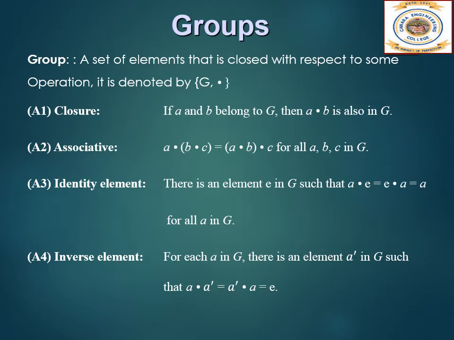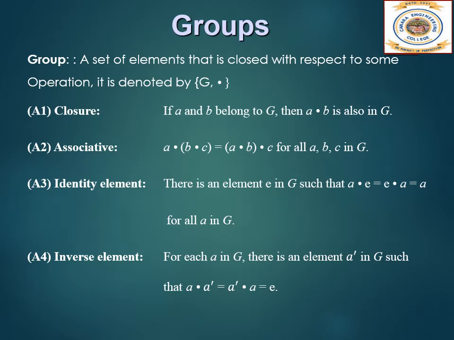First one is the closure property. So if A and B belong to G, then A dot B is also in G. Again, here the dot operator can be addition or multiplication or any other mathematical operator. Next is the associative property. That is, A dot (B dot C) is equal to (A dot B) dot C for all A, B and C in the group. A3 axiom is the identity element. There is an element E in G such that A dot E is equal to E dot A is equal to A for all A in G.